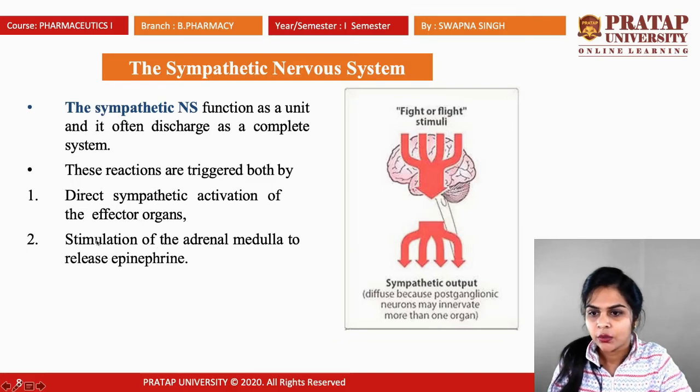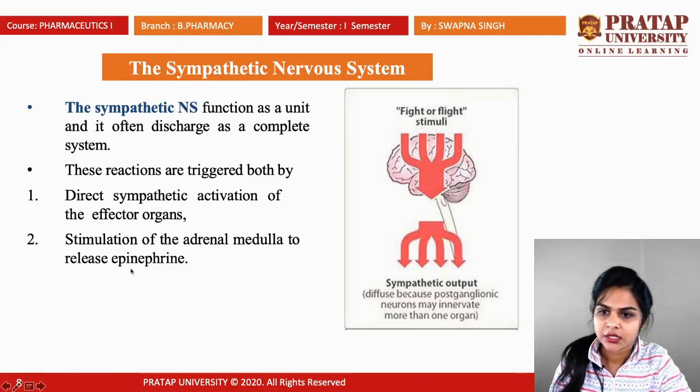Okay, there are two kinds of neurotransmitters in the sympathetic nervous system: epinephrine and norepinephrine. Epinephrine is also known as adrenaline, and norepinephrine is also known as noradrenaline. The sympathetic nervous system is stimulated during fight or flight mode. This is the sympathetic output that diffuses because postganglionic neurons may innervate more than one organ. So in that case, the sympathetic output will diffuse.